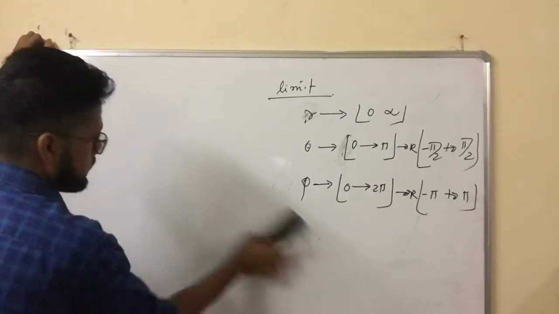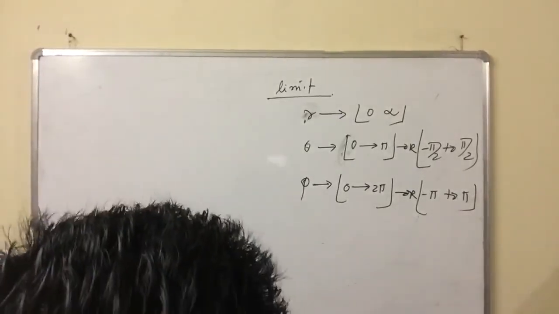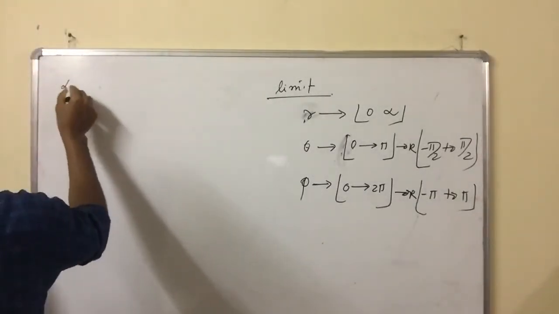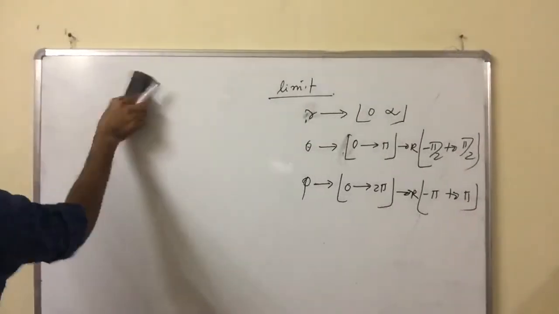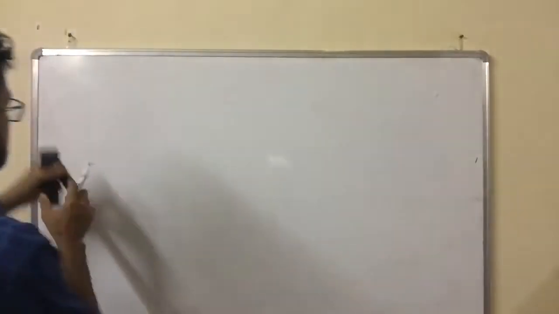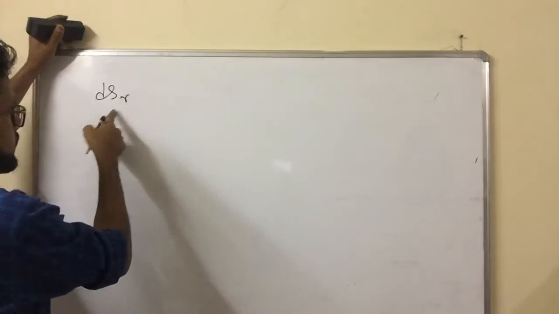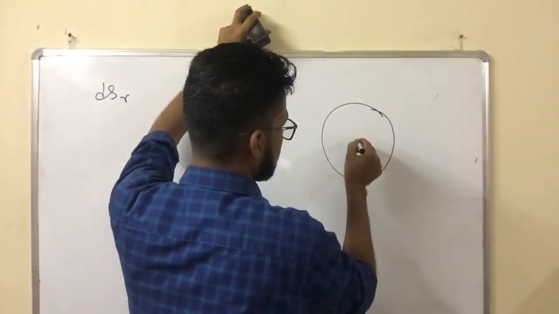Why is it very important? You focus on a question. So I will give a question: determine the... Before that, I will go to the surface area. This is the limit. Surface area vector. Normally, we often use the surface area along the radial direction. So wherever we use the Gauss law, we write like this.